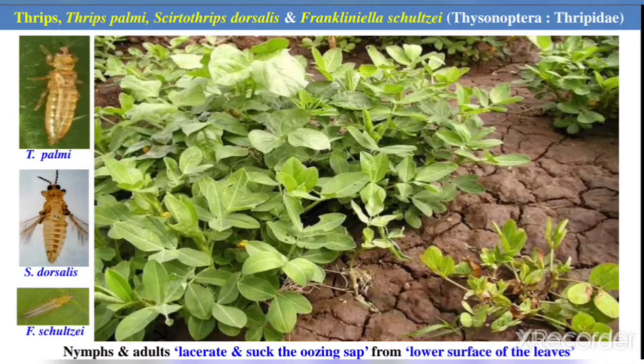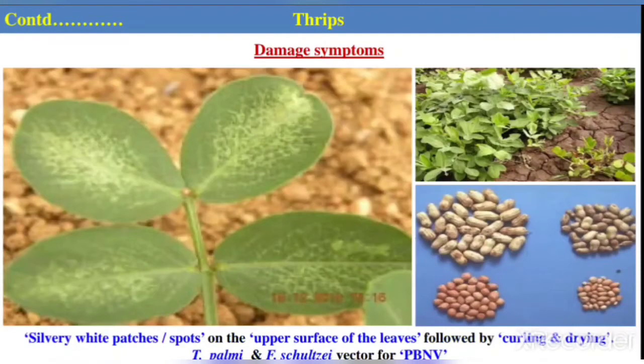Nymphs and adults lacerate and suck the oozing sap from the lower surface of the leaf, which causes silvery white patches or spots on the upper surface of the leaf, followed by curling and drying of the leaves. Besides direct damage, indirectly Thrips palmi and Frankliniella act as vectors in the transmission of peanut bud necrosis virus disease. So it is also a vector for the virus disease.